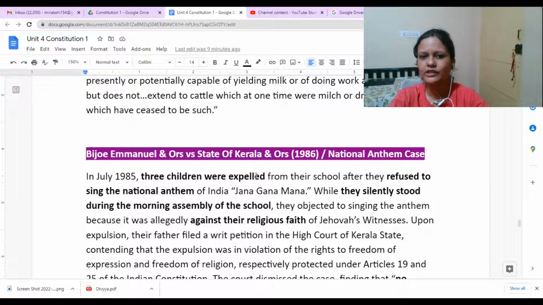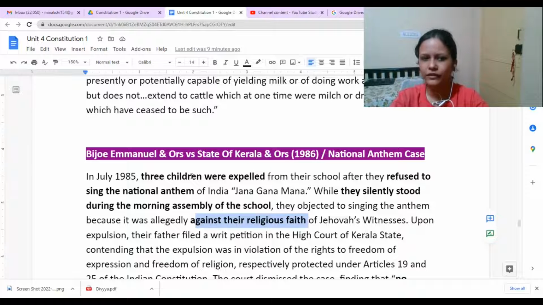There were three children who were expelled from the school because they refused to sing Jana Gana Mana during their assembly prayer. They refused because they said it goes against their religious faith. So they were just silently standing in the assembly prayer, and because they were not singing it, they were expelled from the school.